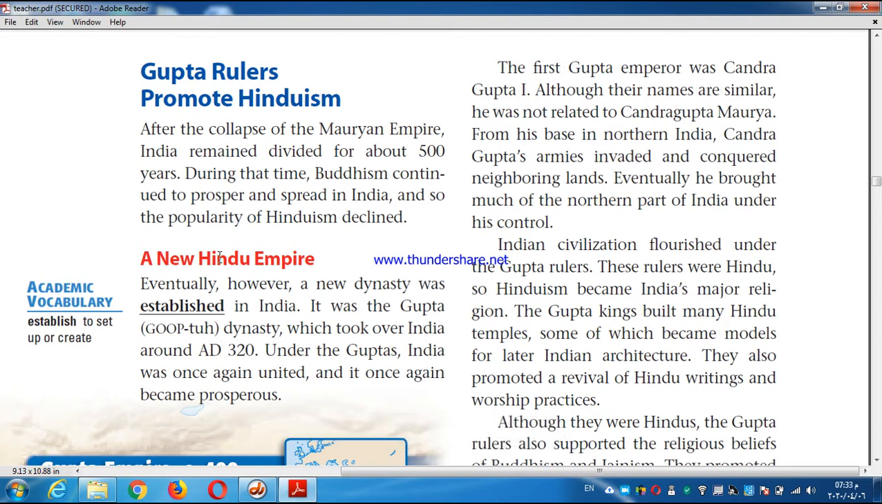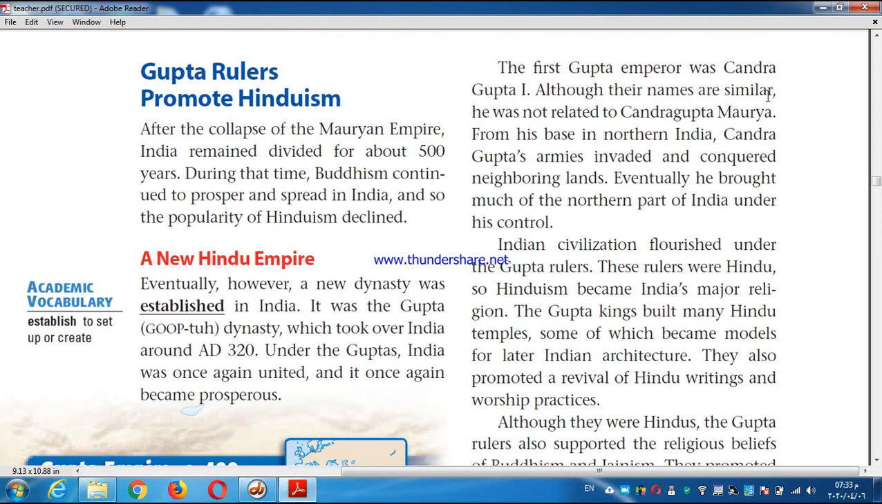So India came again, for the reason of the Gupta rulers. And also we have another Chandragupta, or the second Chandragupta.